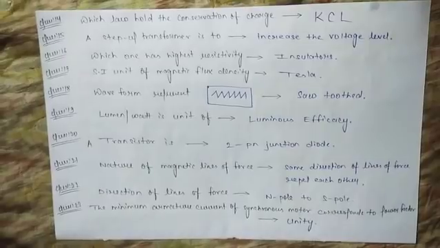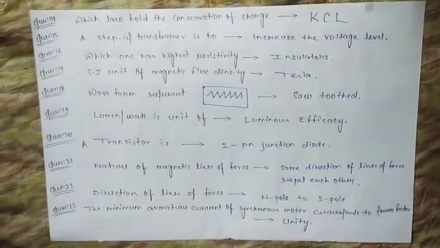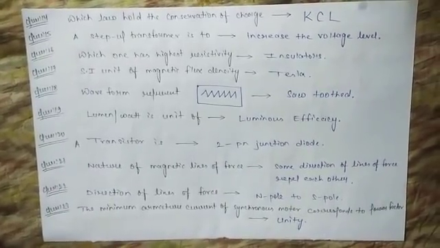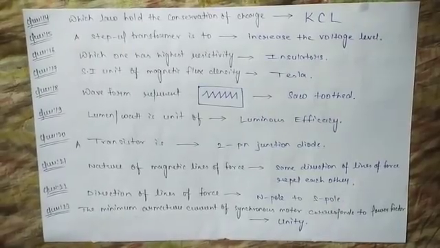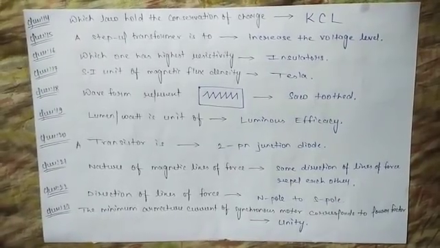A transistor is what? It is basically a combination of 2 p-n junctions. So this one is the answer. The options will be 4, 3, 2, 1. But the right one is your 2 p-n junction diode.